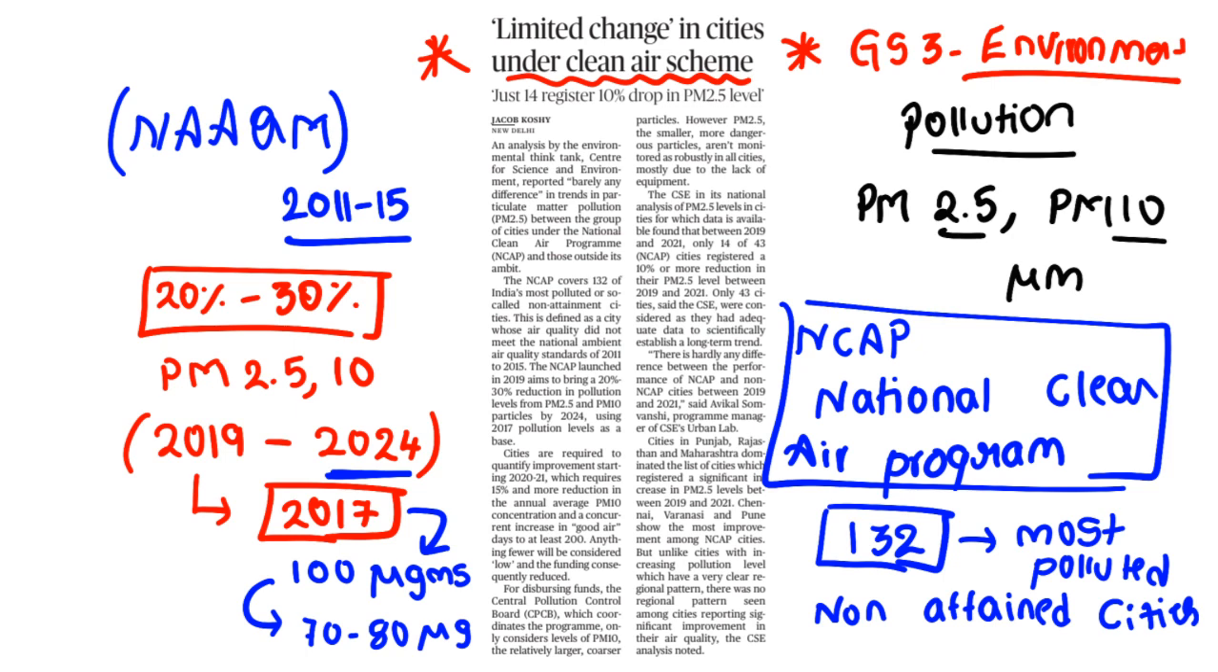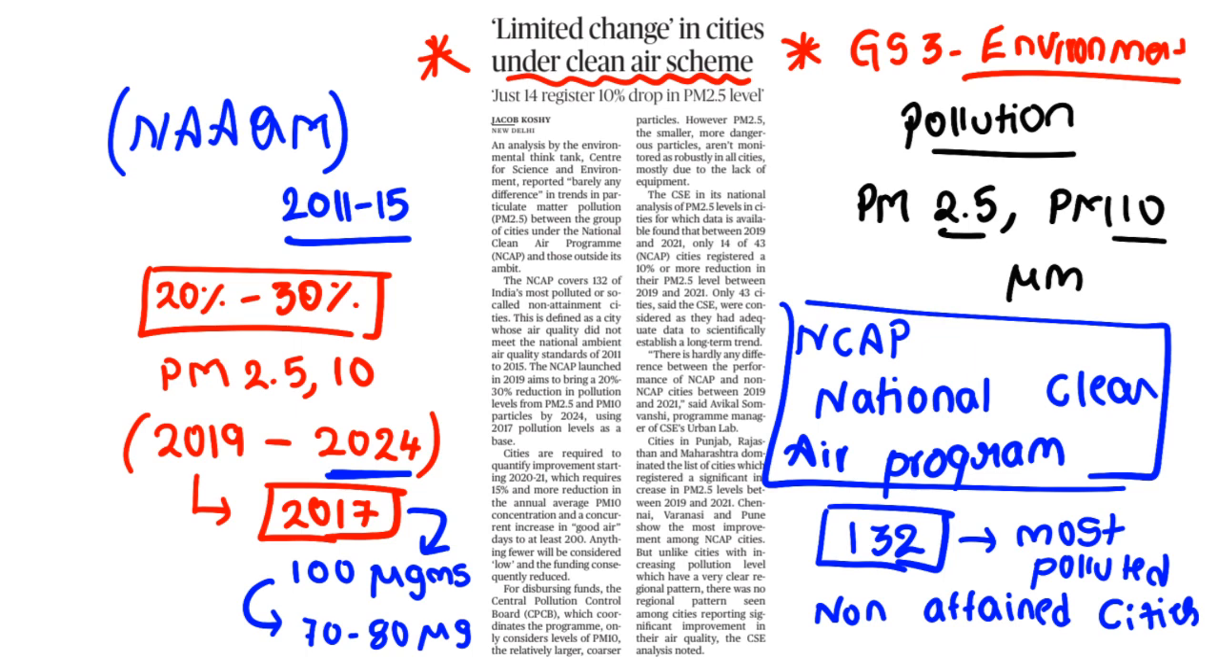Few cities were selected and these cities would be provided with targets. Clear? For disbursing funds, the Central Pollution Control Board would coordinate the program and disburse the funds, and the funds would be used to reduce the pollution.